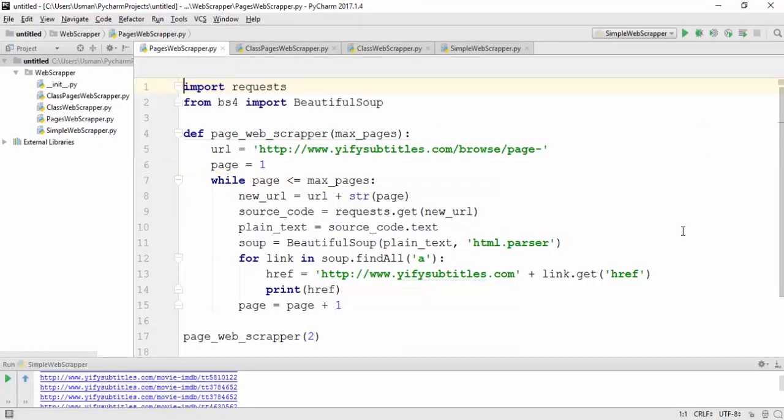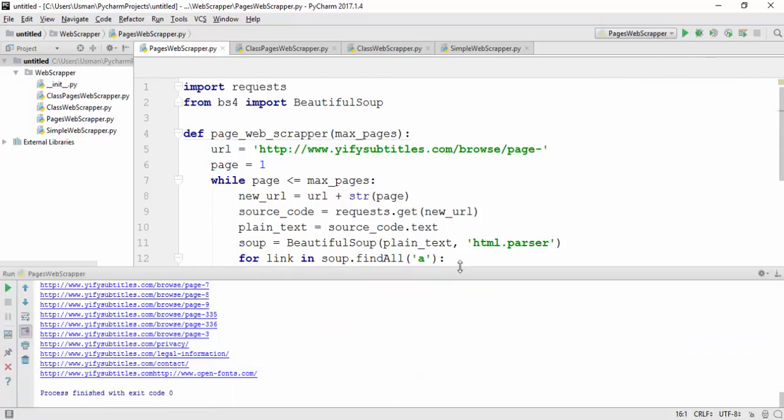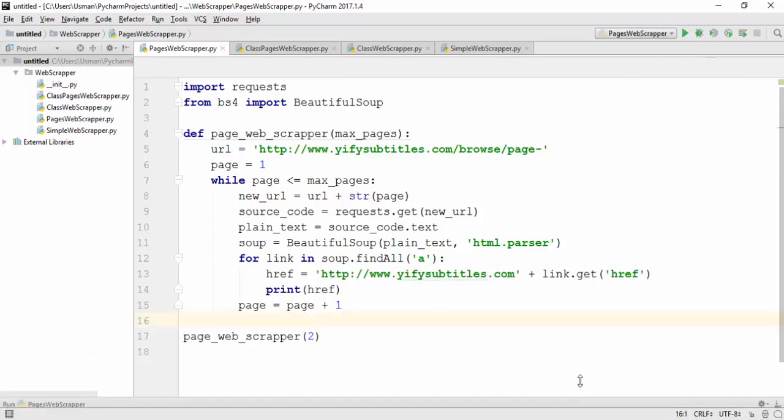The top lines are used for importing required packages. After that, we define the function which takes the maximum number of pages which we are going to scrape. In this web scraper, the user provides the maximum number of pages, and we get all the values of hyperreference of anchor tags of all those pages. Let's see what happens if we run this code. Pages web scraper. So this is showing results for 2 pages because we mentioned 2 here.